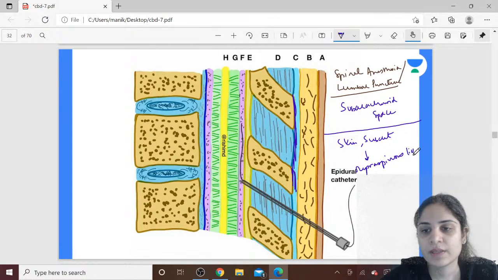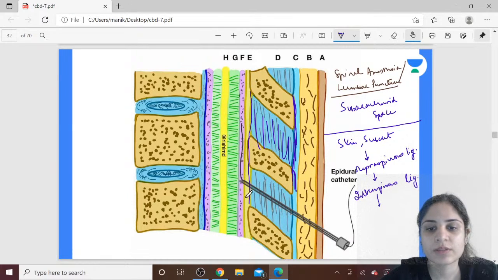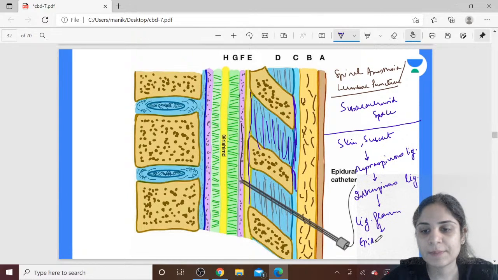Then once you cross the supraspinous ligament, the next is the interspinous ligament. Once you cross the interspinous ligament, the next ligament on the inside is the ligamentum flavum. Once you pierce the ligamentum flavum, you will feel a give way and you reach into the epidural space.